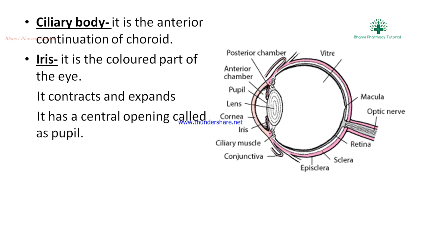The iris is the colored part of the eye. You can see the iris as the round colored part in the diagram. It contracts and expands. The central opening of the iris is called the pupil. You can see it in the diagram.